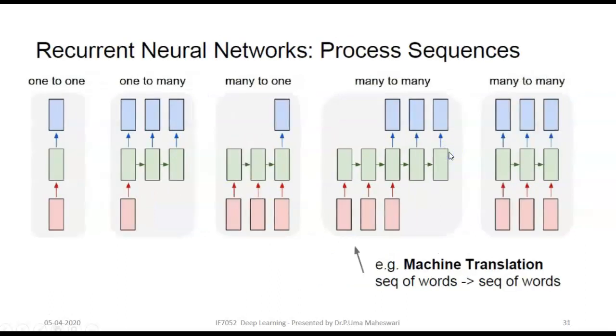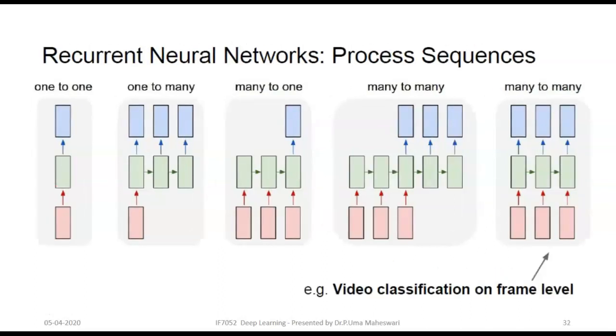And in the many to many case, for machine translation purposes, we give a sequence of words as input. At every state, one word is given. As the sequence continues, the translation begins and the output begins. For every word, its equivalent translated word will be our output. That's what many to many is: a sequence of words as input and a sequence of words as output. And one more kind of many to many application is video classification on frame level.